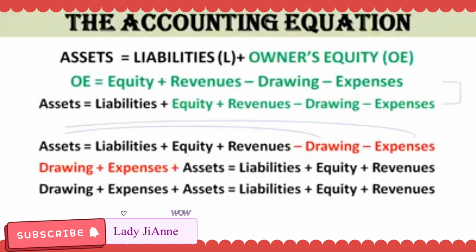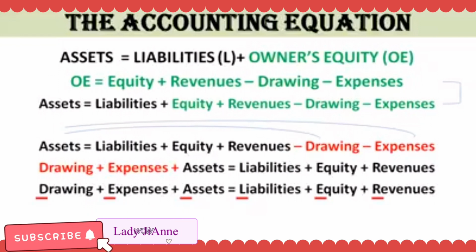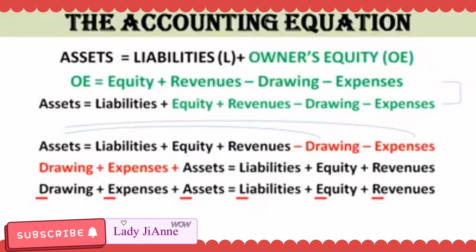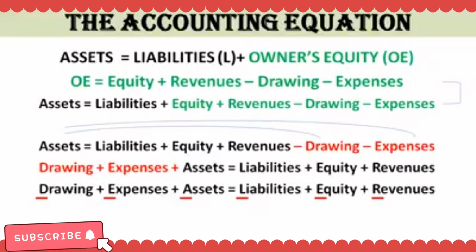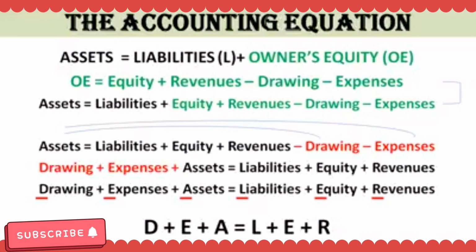Let us highlight the first letter of the different words. So, we have D, E, A, L, E, R. Tanggalin natin yung ibang letters. Gamitin natin ang first letter ng bawat word. So, we have D plus E plus A is equal to L plus E plus R. So, drawings plus expenses plus asset is equal to the total of liabilities, equity, and revenue.